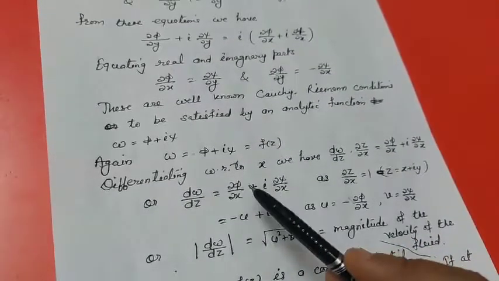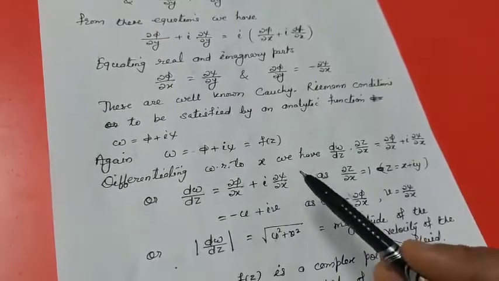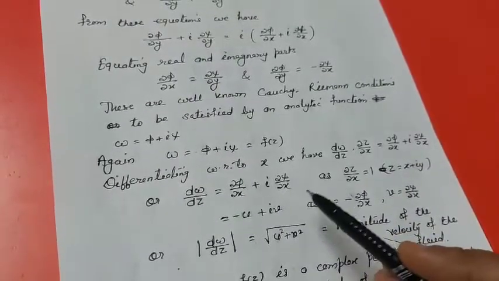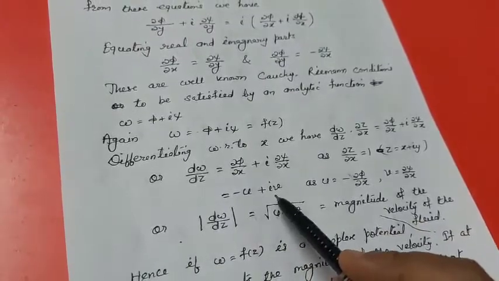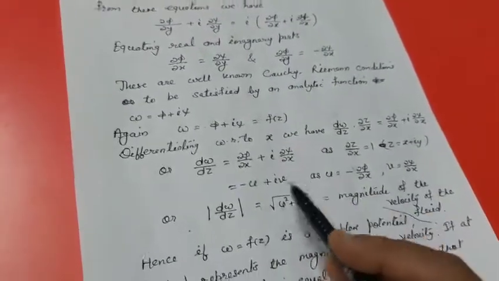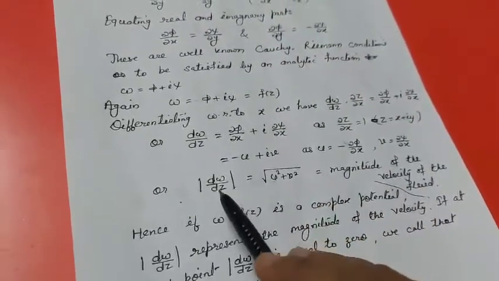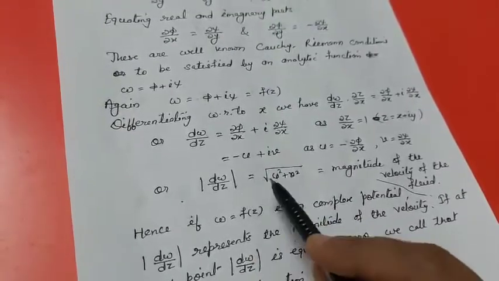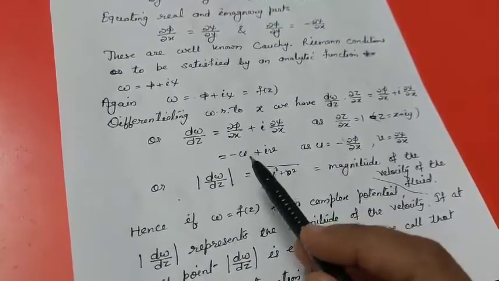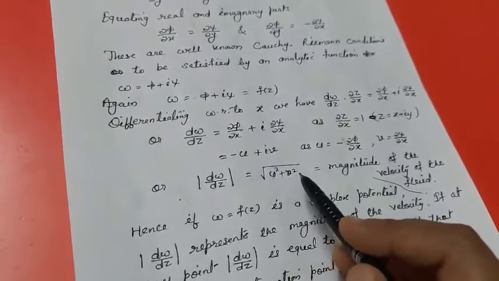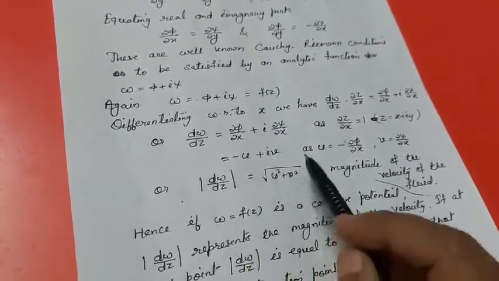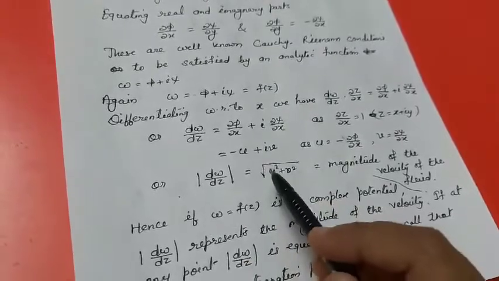Also ∂φ/∂x is equal to minus u and ∂ψ/∂x is equal to v. So we have dW/dz as minus u plus iv, or this can be written down as modulus of dW/dz is equal to modulus of minus u plus iv, and that is equal to root of u squared plus v squared, and this is the magnitude of the velocity of the fluid.